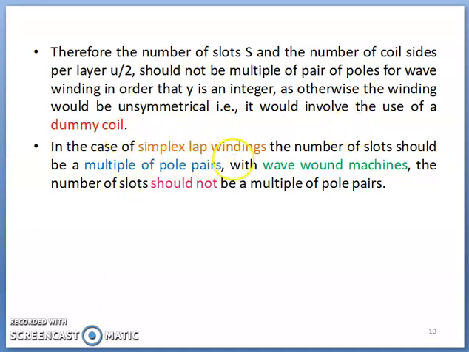And in the case of simplex lap winding, the number of slots should be a multiple of pole pairs. For wave winding, it should not be a multiple of pole pairs.